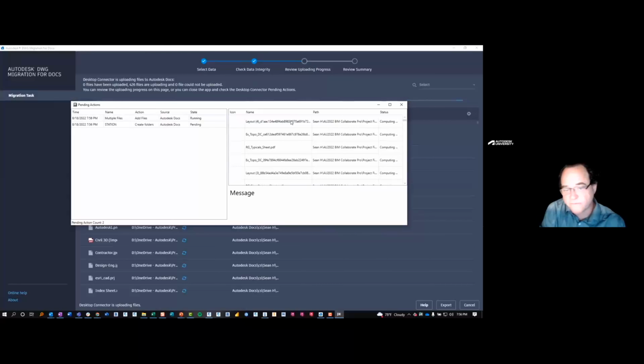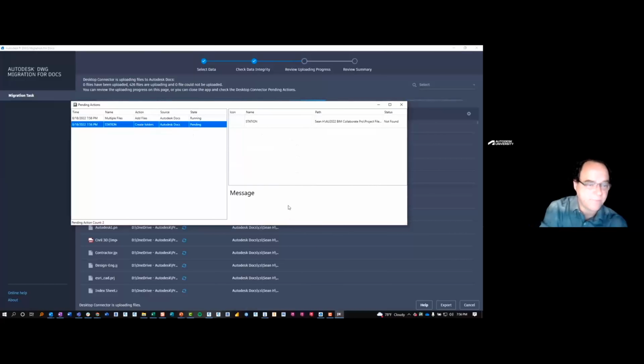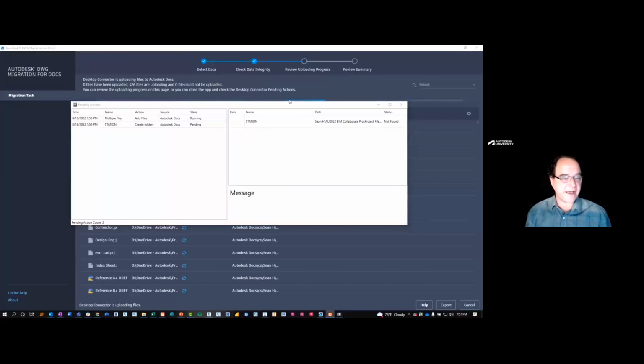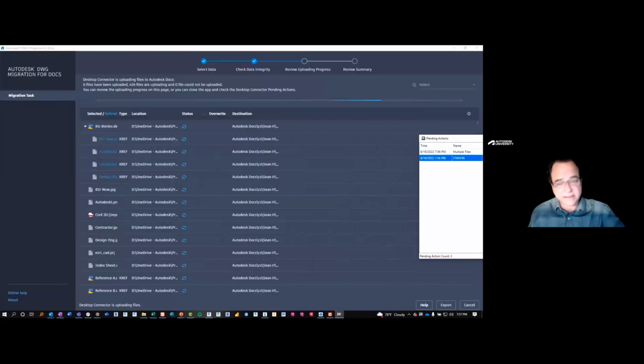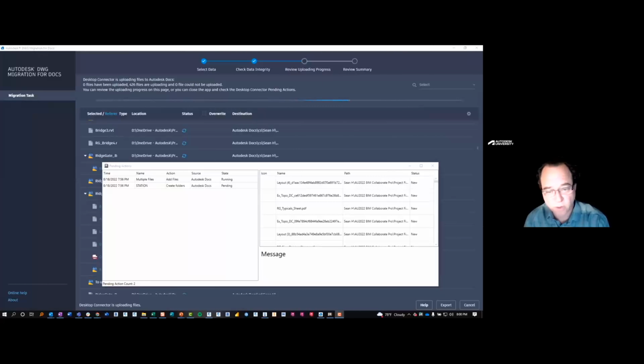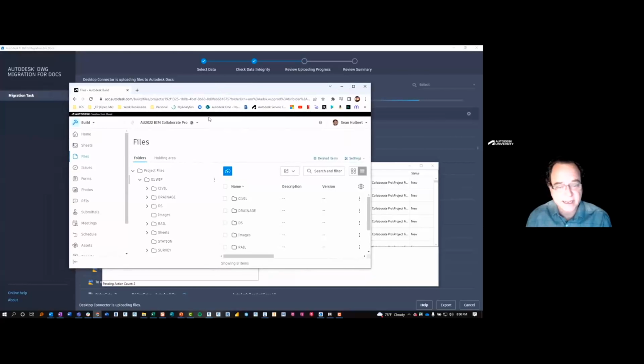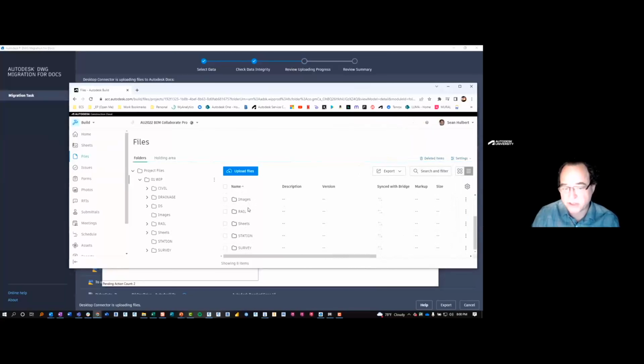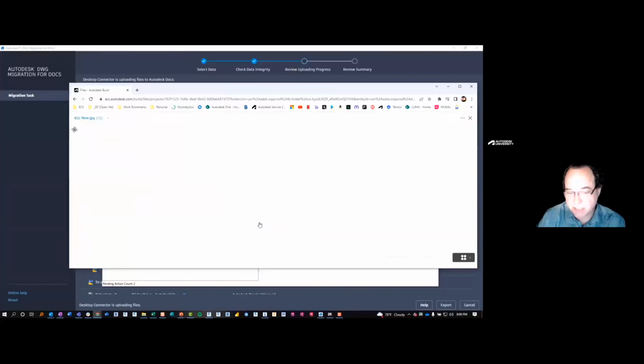So we'll look at the multiple files. If something had failed over here, we could actually just clear that file and then allow the remaining files to process. We can do the same thing on the left side, but it's a little more impactful if you're clearing all files and you have multiple files. Now, Desktop Connector will attempt to push back files that it needs in that 10-minute window that we just discussed. So what you can see here now is that we've actually got our files migrated over to the cloud and the JPEGs went with it.